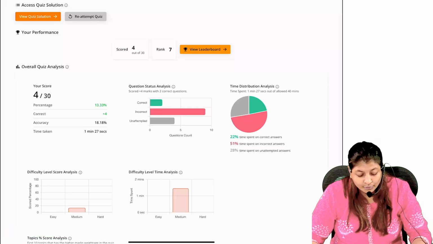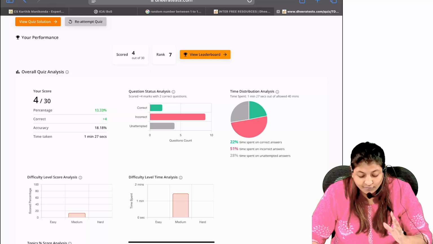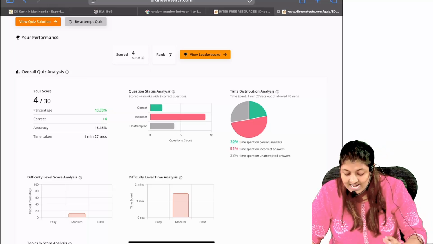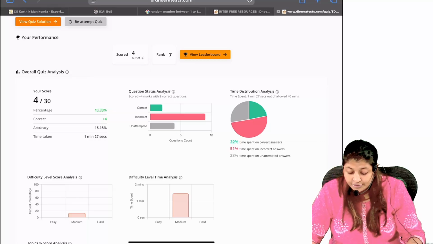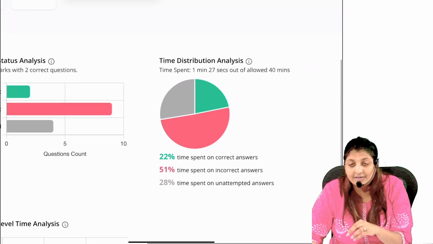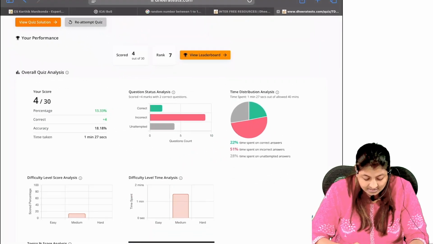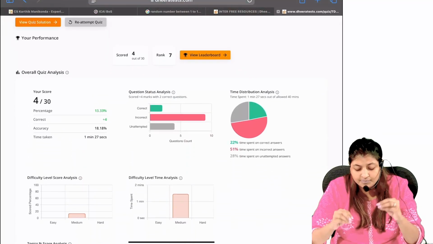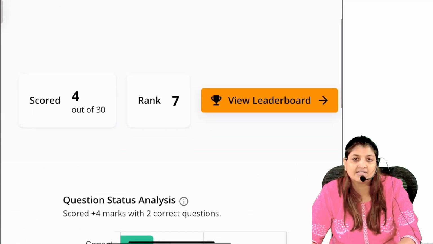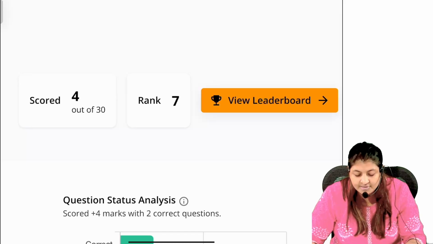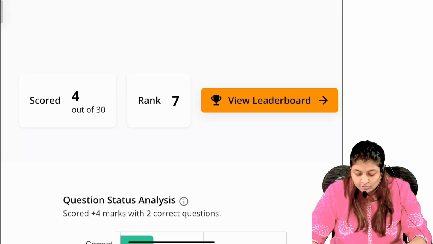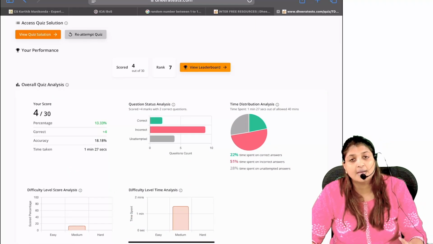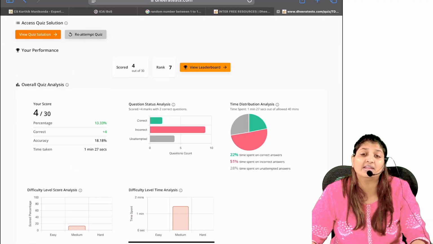In this dashboard you can see your score, where you have scored 4 out of 30 marks, how much is correct, how much is incorrect, how much is unattempted, and even time distribution analysis. What is the percentage of time you spent on each of the answers, and difficulty score, topics percentage, everything. You're going to get this beautiful dashboard, and rank also is given, guys. With the number of students who have attempted the test, you will be given a rank also. So once you get all of this, you can even re-attempt the quiz, because now you will prepare again and you can write the quiz again.